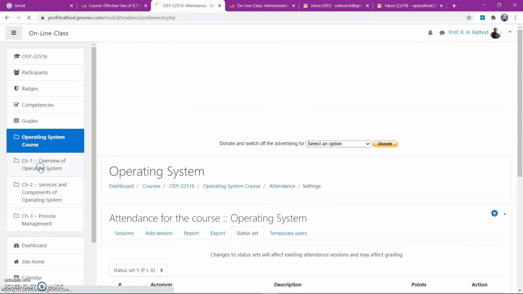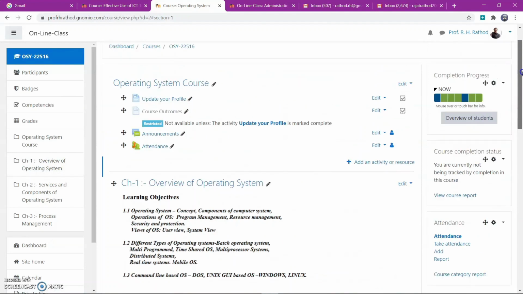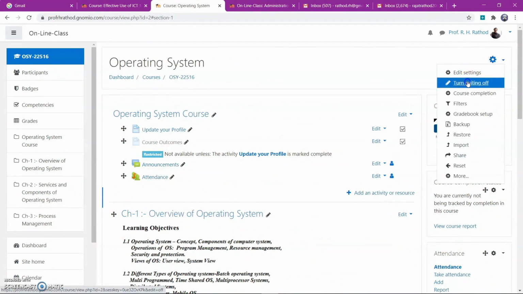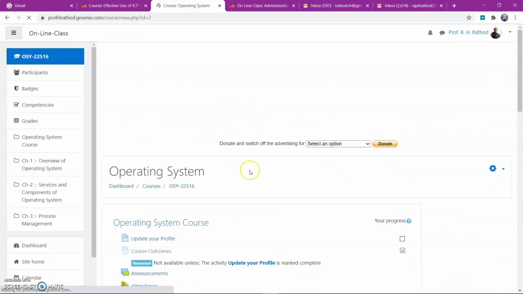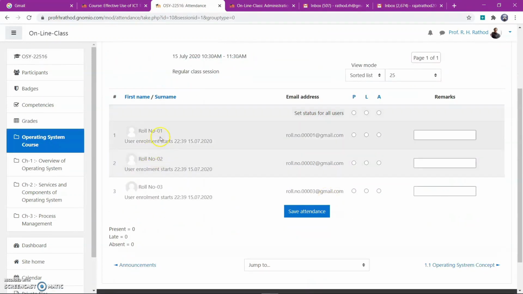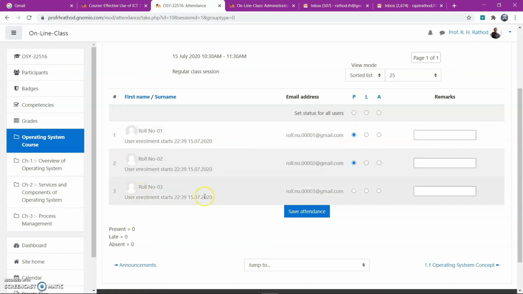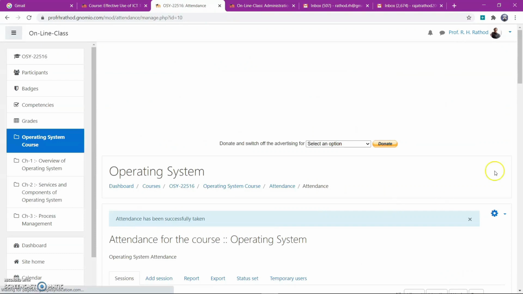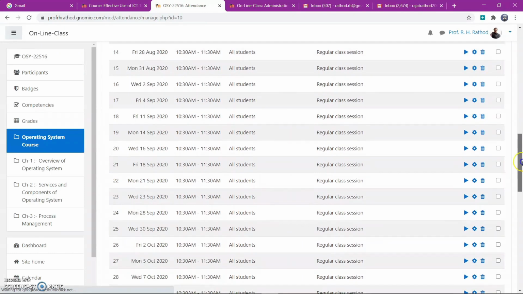Now go to the course, turn editing off. You can find here attendance. So take attendance. You can mark the attendance. Roll number 1 present, roll number 2 present, roll number 3 absent. Save attendance. You can write the reason of this one.